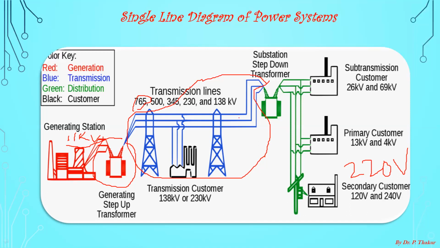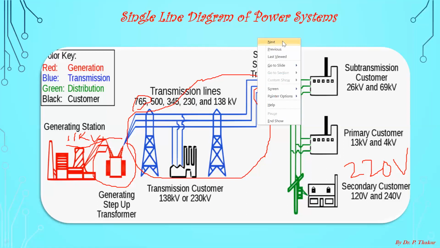So this is a single line diagram of your supply system, and you can clearly see in this diagram there are three major sections in red, blue, and green color. Red color is generation, blue color is transmission, and green color is distribution. Now, today's question is, what is the need to step up the voltage for the transmission of power? I will cover this discussion in today's lecture.